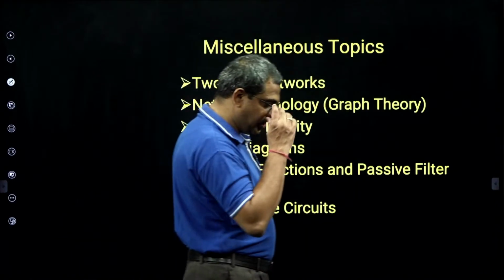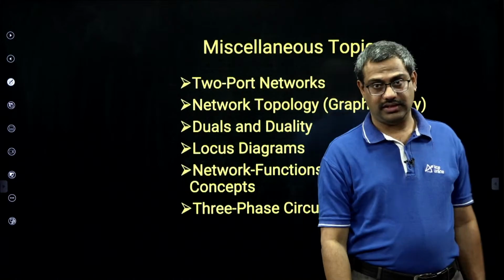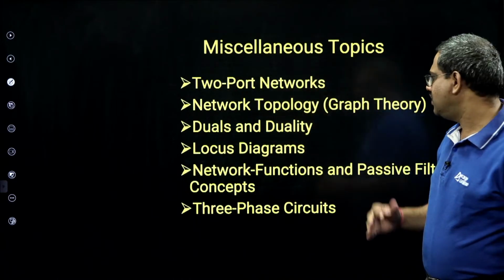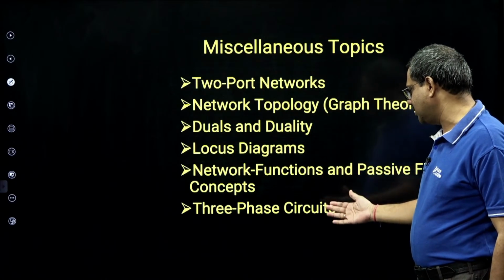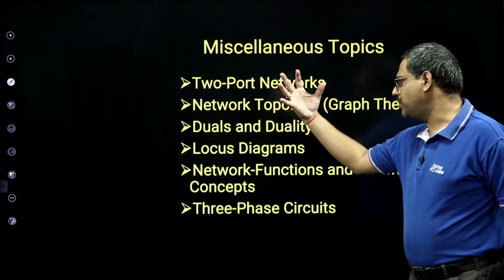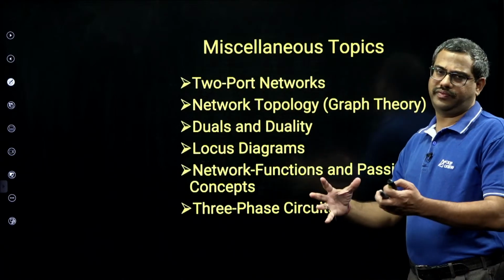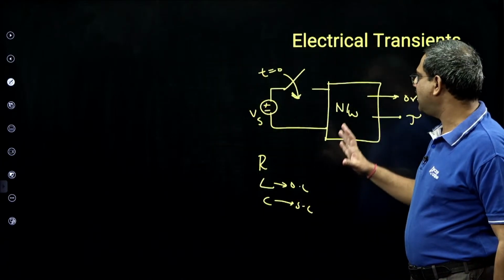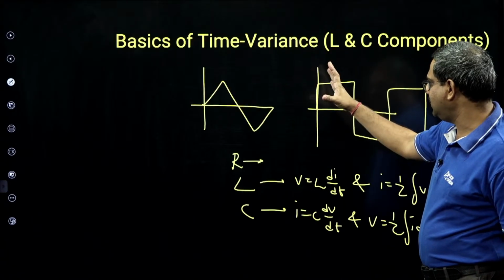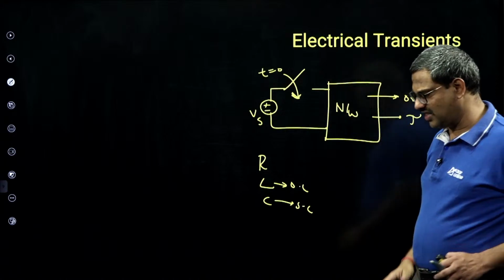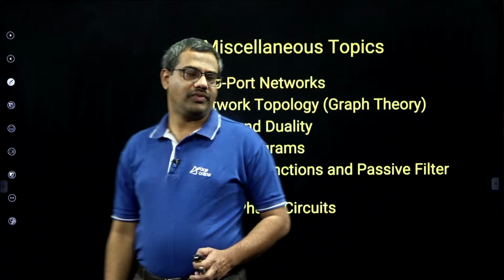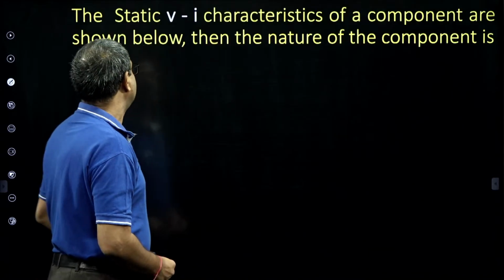Then there are some miscellaneous topics which I did discuss. The major parts are over, but two ports, network topology, duality, locus diagram, network functions, and three phase I also discussed, and some of the rare bits came, and in case we can do them. But the major part is these four: DC, basics of time variance, AC, and transients. That is how I classify my subject. These others are miscellaneous topics.